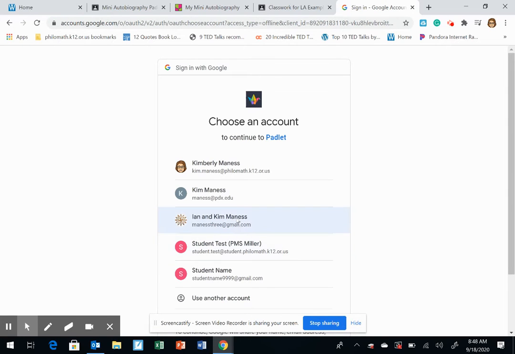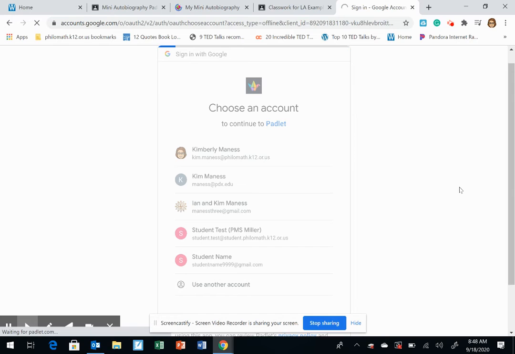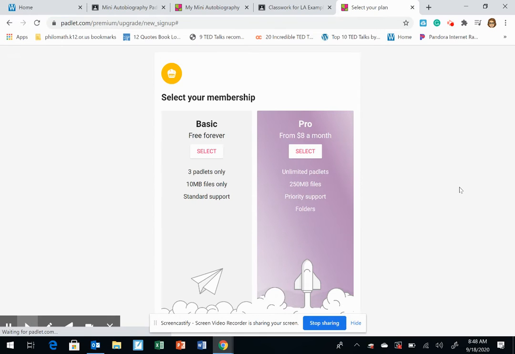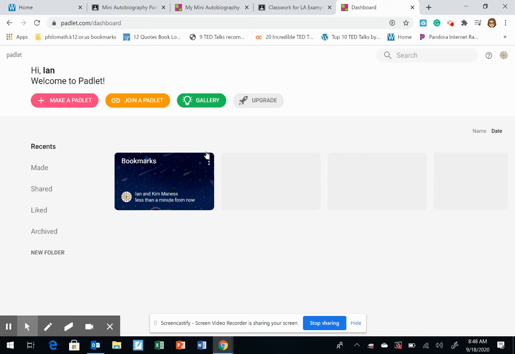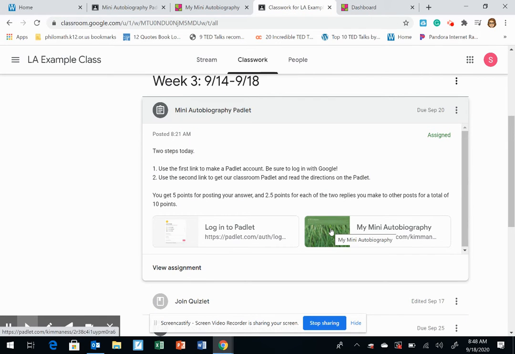And then I'm just gonna use an account I don't think has a Padlet yet, so I can show you from that. So you are gonna go to select your membership. Please make sure you're clicking basic. I don't want you guys paying $8 a month, and the school doesn't pay for that for you. So it's going to go here, or it might say nothing to see here, and that's okay. You're actually gonna go back to the class, and then you're going to click on My Mini Autobiography.